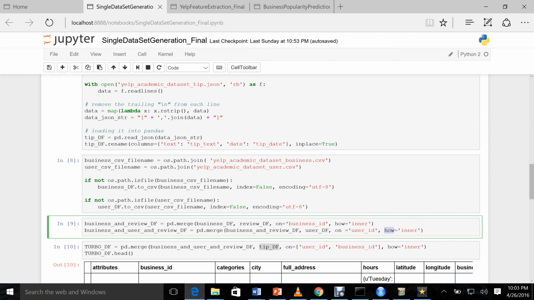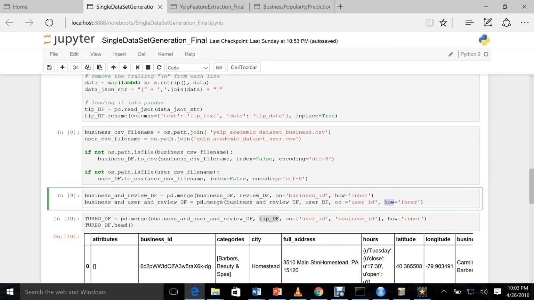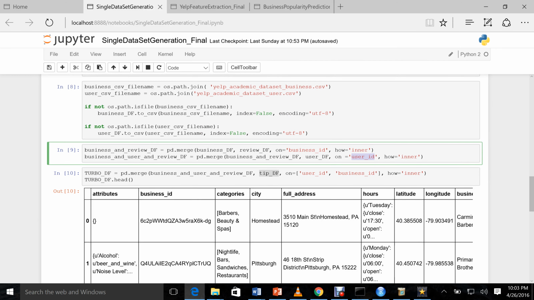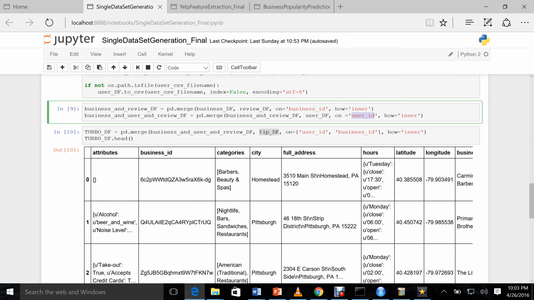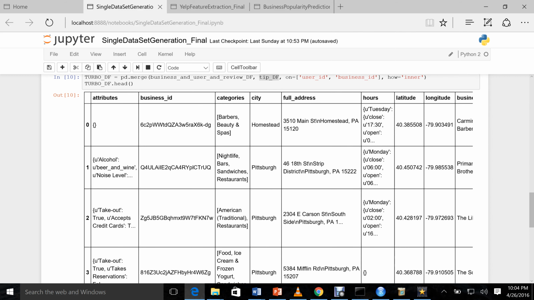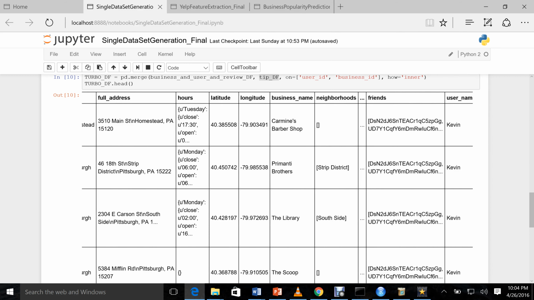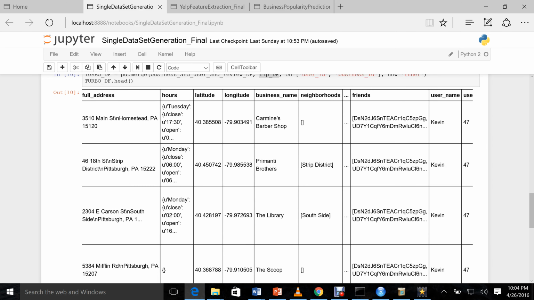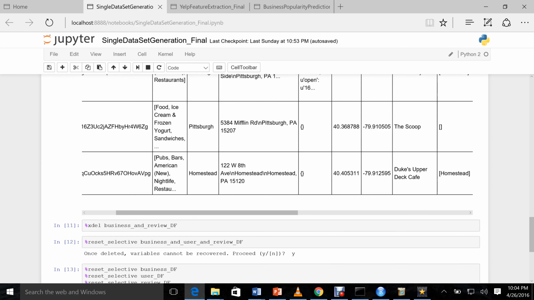Then we are doing an inner join on the business and the review data frame and coming up with a particular data frame, and then we join on user ID to come up with a data frame which contains business, user and review data. Finally we've combined the tip data frame to come up with something that contains information about the business, review, user and the tip. This shows you the header of the data set that is generated. It contains all these features that we can see here. So it gives you a glimpse of the data set that we'll be working on.